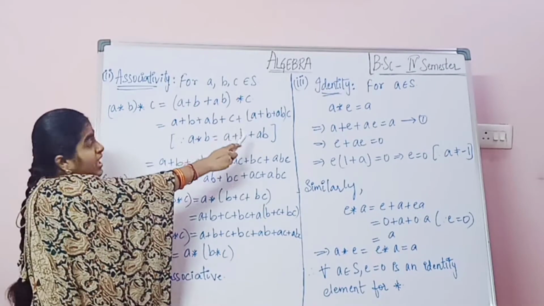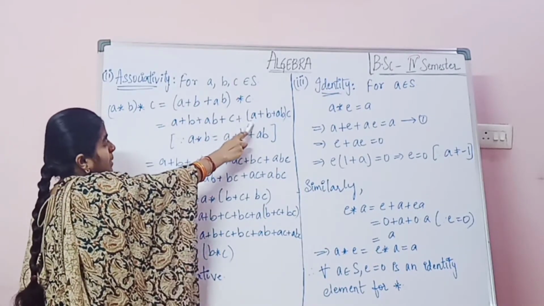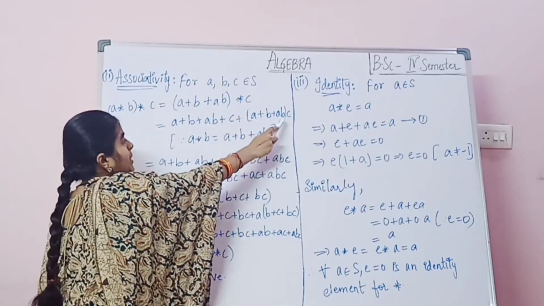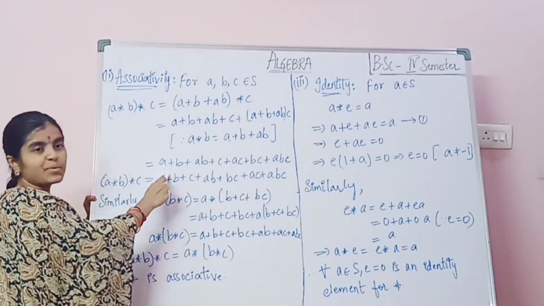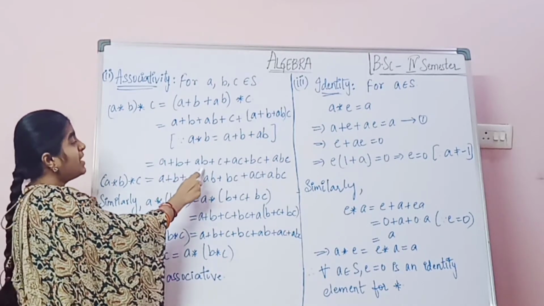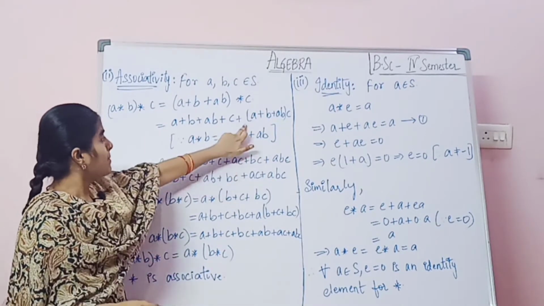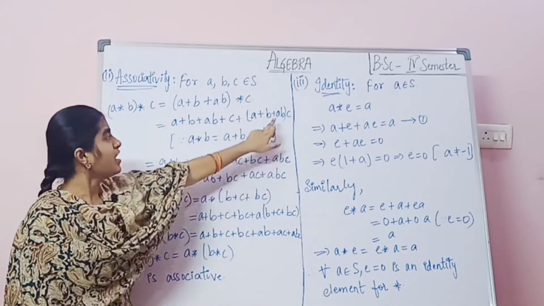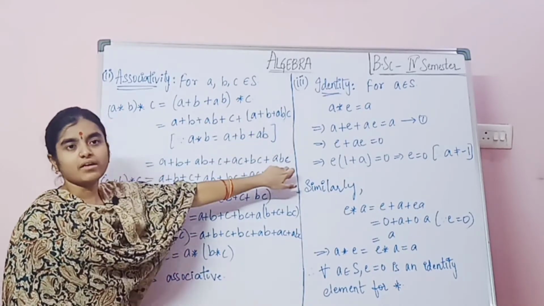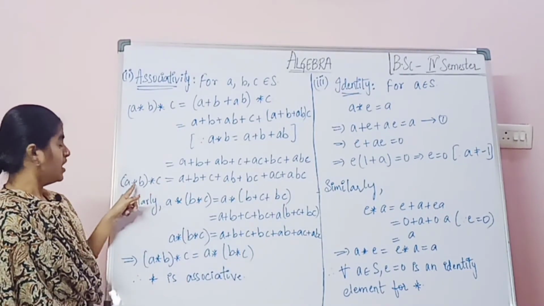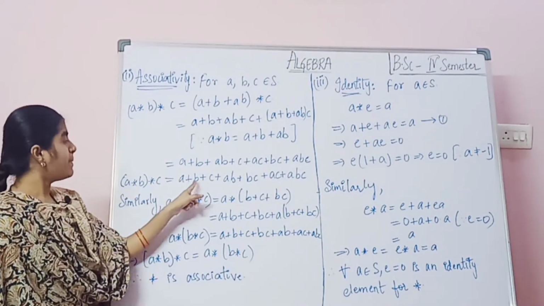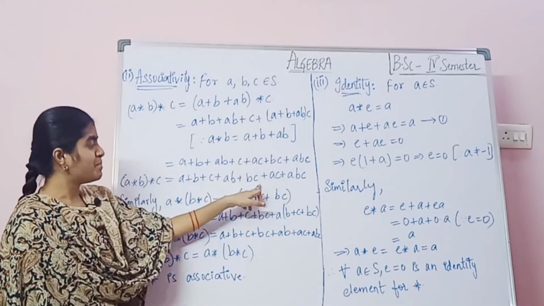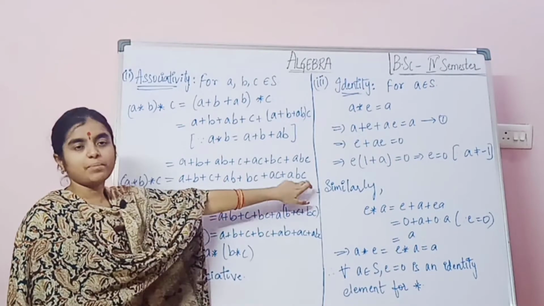So plus C plus A plus, we are taking now this (A plus B plus AB) into C, which equals A plus B plus AB plus C as it is, plus A into C, AC, plus B into C, BC, plus AB into C, ABC. So (A star B) star C equals A plus B plus C plus AB. Now we are taking here AB plus BC plus AC plus ABC.